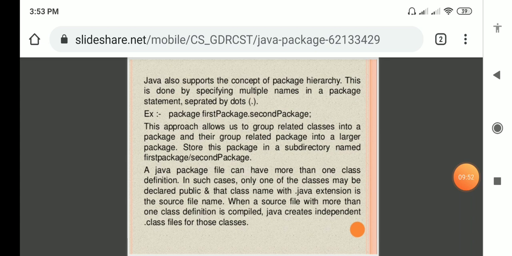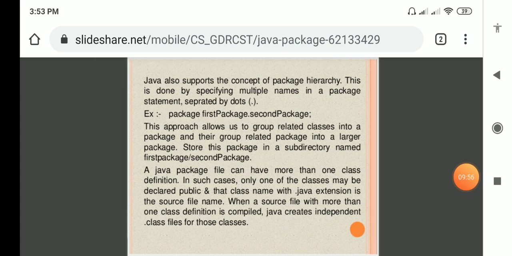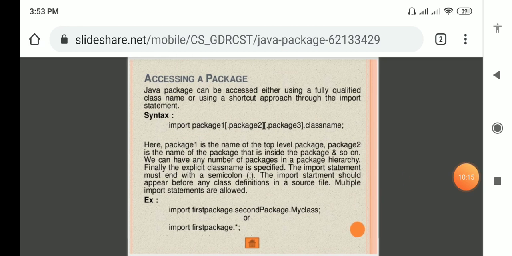A Java package file can have more than one class definition. Only one of the classes may be declared as public. That class name with the .java extension is the source file name. When a source file with more than one class definition is compiled, we get the class files for each of the class names.